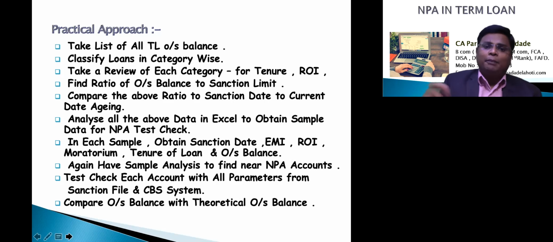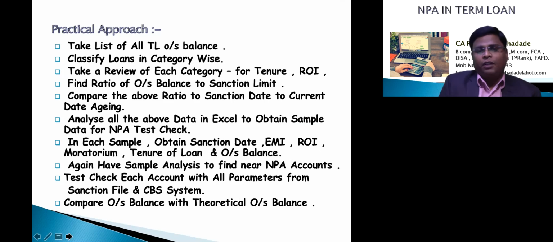And if the actual outstanding balance is 1 lakh rupees, in that case we can say that the borrower has paid more than the required amount. So the account will not be in an NPA position. But if there is a vice versa situation, that the actual outstanding balance is 1,40,000 and the theoretical outstanding balance is 1,20,000, we can say that 20,000 is overdue in the account, which divided by the EMI gives the number of EMIs overdue.